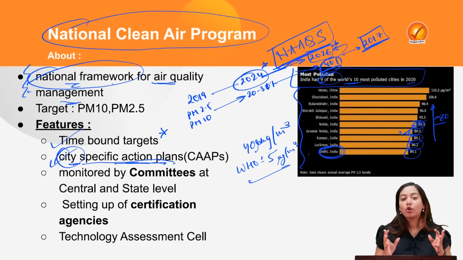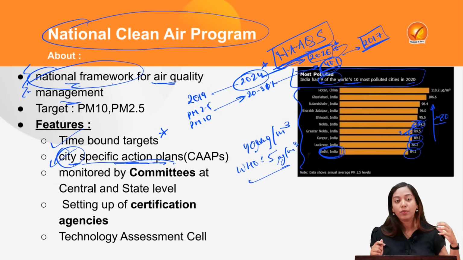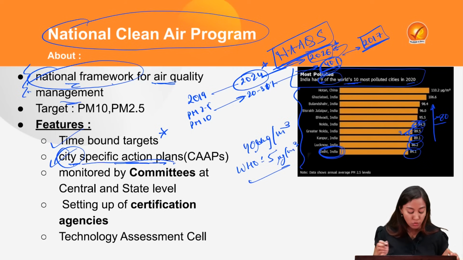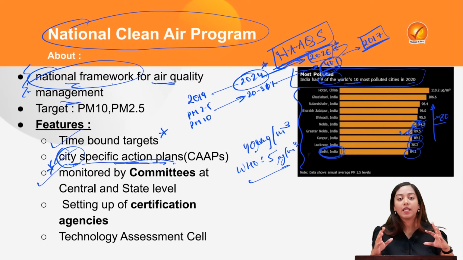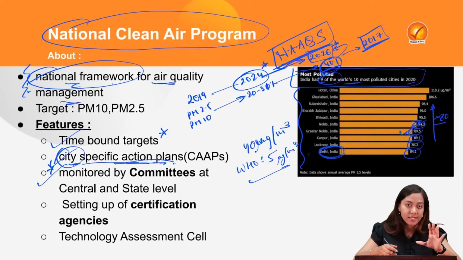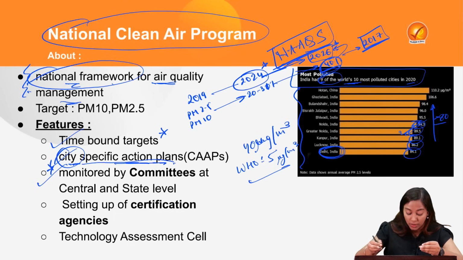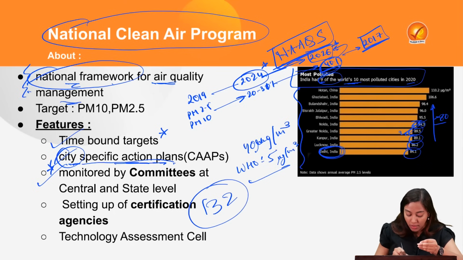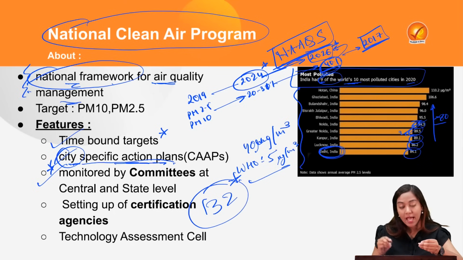Then to monitor all of it, we have created committees at different levels. We have a steering committee at the national level, then at the state level we have a monitoring committee, and we also have implementation committees. So a robust authority mechanism is also there. Next is setting up of certification agencies which are going to provide certification. To whom? To the monitoring agencies who will be performing monitoring at the city level. How many cities are designated? Are all the cities designated? No, that's not even needed. Only 132 non-attainment cities have been designated for this action plan.